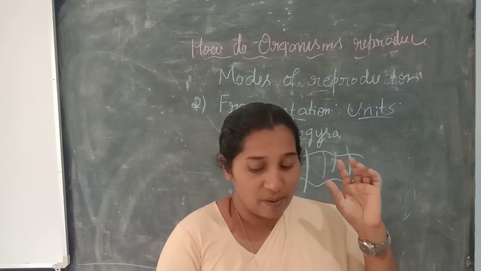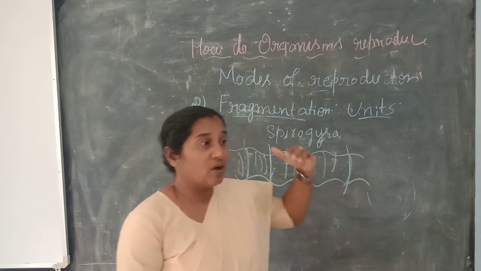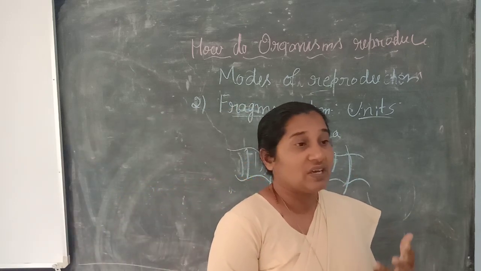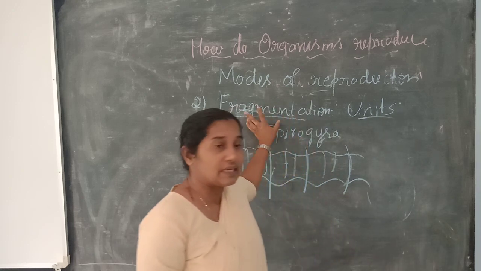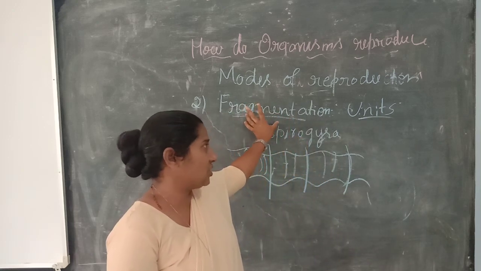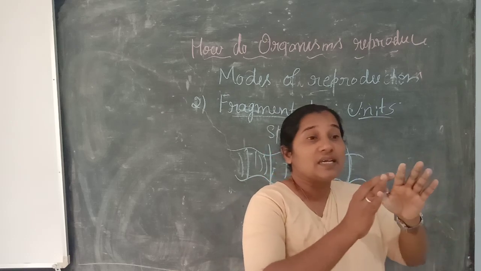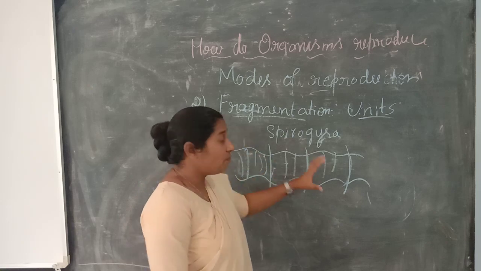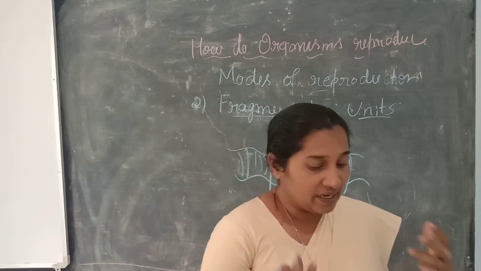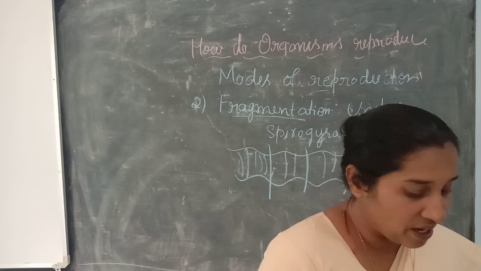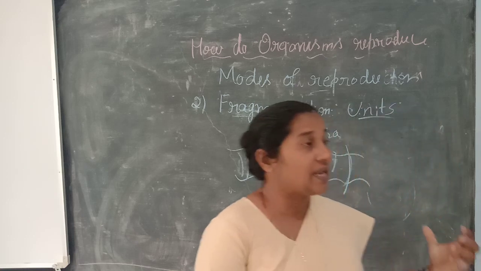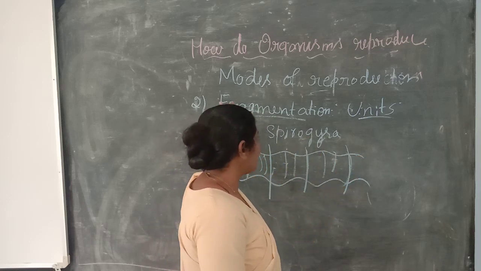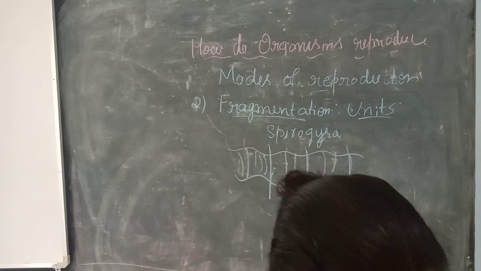Mainly the organism starts to regenerate and is able to form its body, and we call this the second form of asexual reproduction, fragmentation. The organism gets broken into smaller units and those units are able to form another individual. Therefore this reproduction is achieved by single cell or multicellular organisms. The fragmentation example is spirogyra.